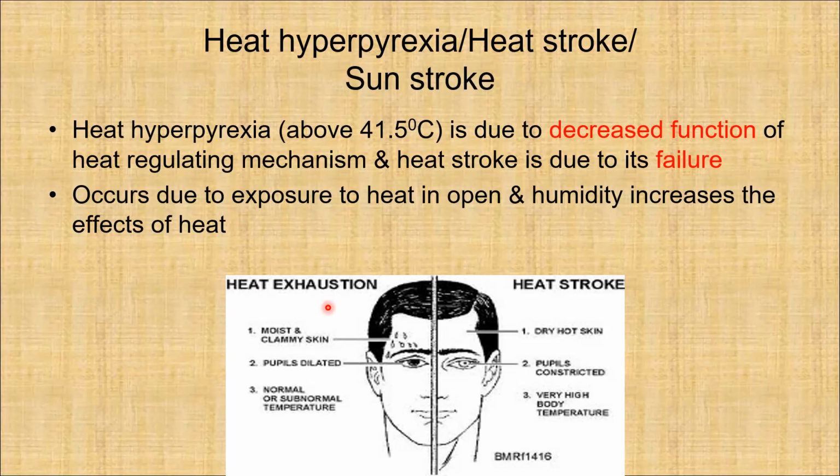In heat exhaustion, there is moist and clammy skin, whereas in heat stroke, there is dry and hot skin. In heat exhaustion, the pupils will be dilated, and in heat stroke, the pupils are constricted. In heat exhaustion, there is normal or subnormal body temperature. In heat stroke, there will be very high body temperature.